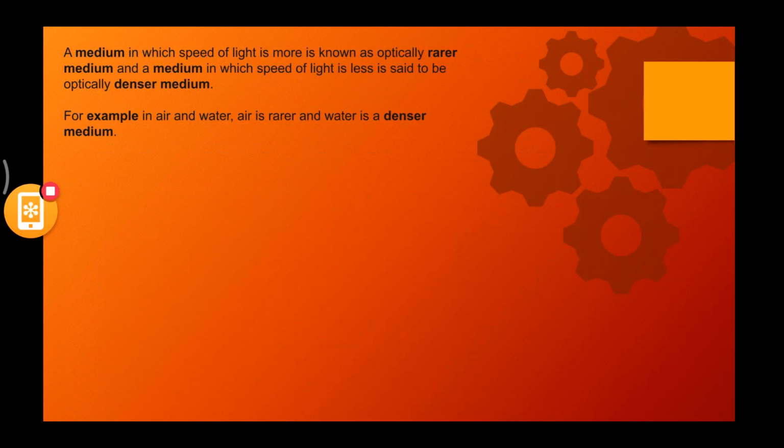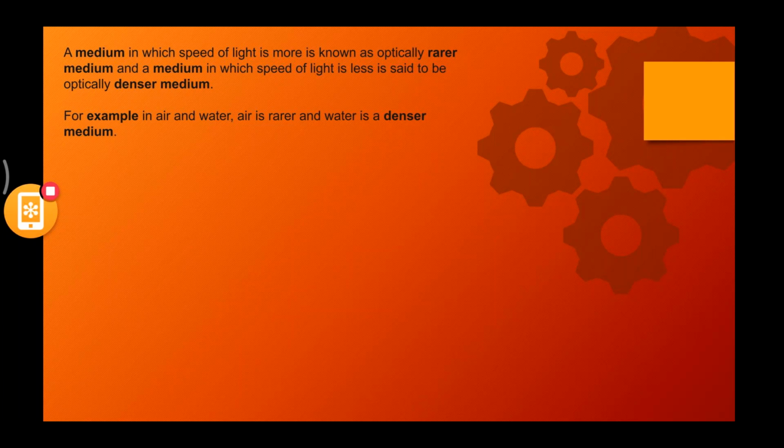We'll talk about mediums here. So far we have studied the general properties of light, specific properties of light, and now we should be focusing on the main terms here, because these are something you will frequently talk about. You talk about denser medium and rarer medium. Most of them get confused with this.